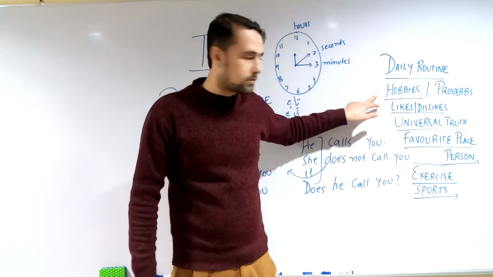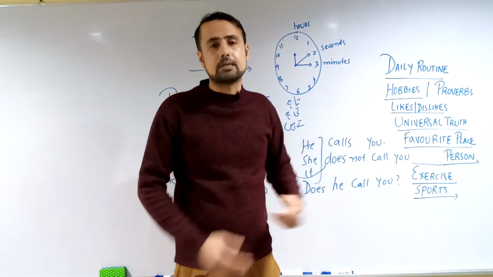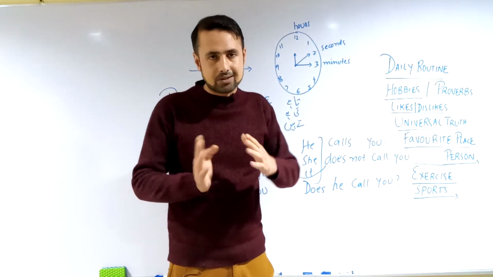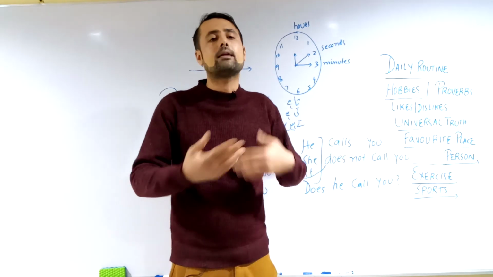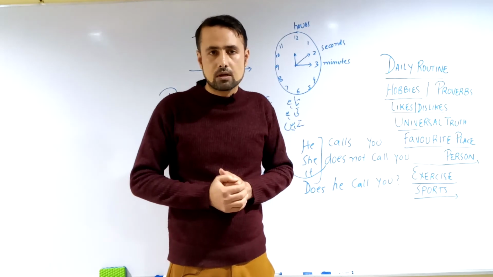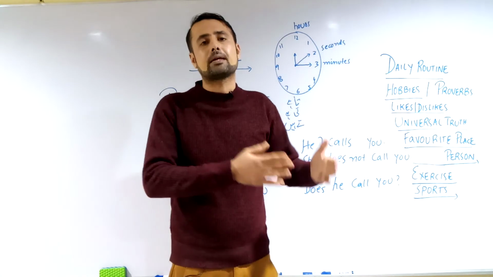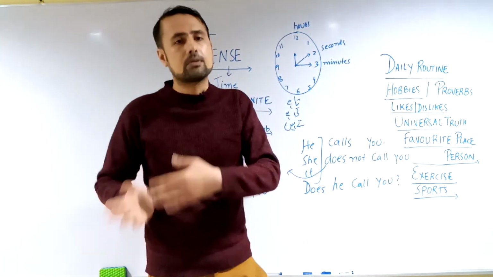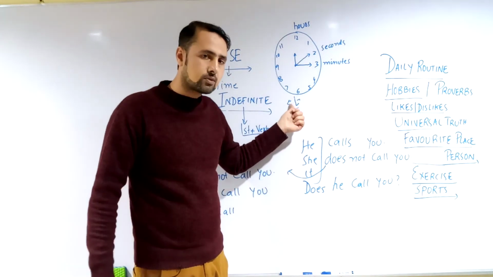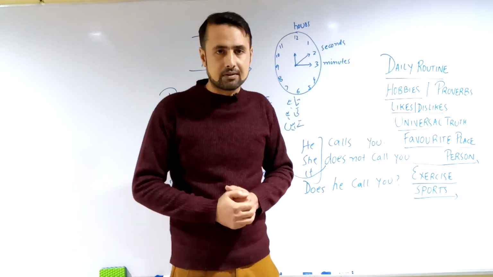If it is indefinite, what are the rest of the things which come within present indefinite? Your hobbies. Like if someone asks you to describe your free time activities or your leisure time activities: Whenever I am free, I play ABCD types of sports, or I play games on my computer and on my mobile. मैं मोबाइल पे गेम खेलता हूँ, मैं क्रिकेट खेलता हूँ, मैं फुटबॉल खेलता हूँ, मैं दोस्तों के साथ जाता हूँ. So it comes in what? ता हूँ. That is again within the circle of your present indefinite.